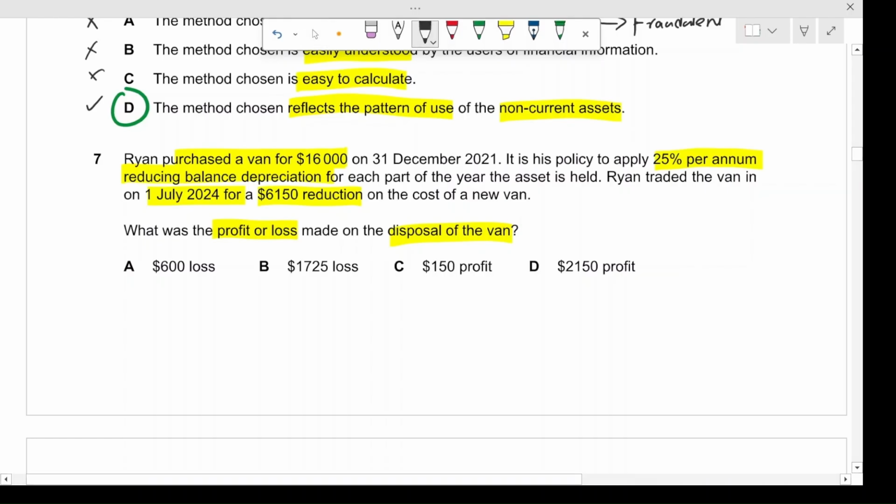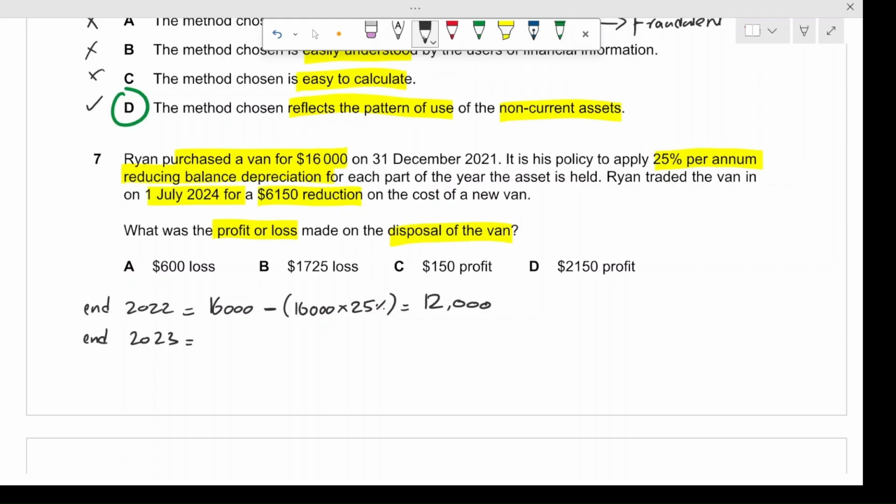So the net book value at the end of 2022 would be what? It would be $16,000 multiplied by 75%, or you can just do this: $16,000, which was the initial amount, minus the depreciation, which would be $16,000 into 25%, giving you $12,000, right? So that was the net book value at the end of 2022. Moving on to 2023, it would be $12,000 minus $12,000 into 25%.